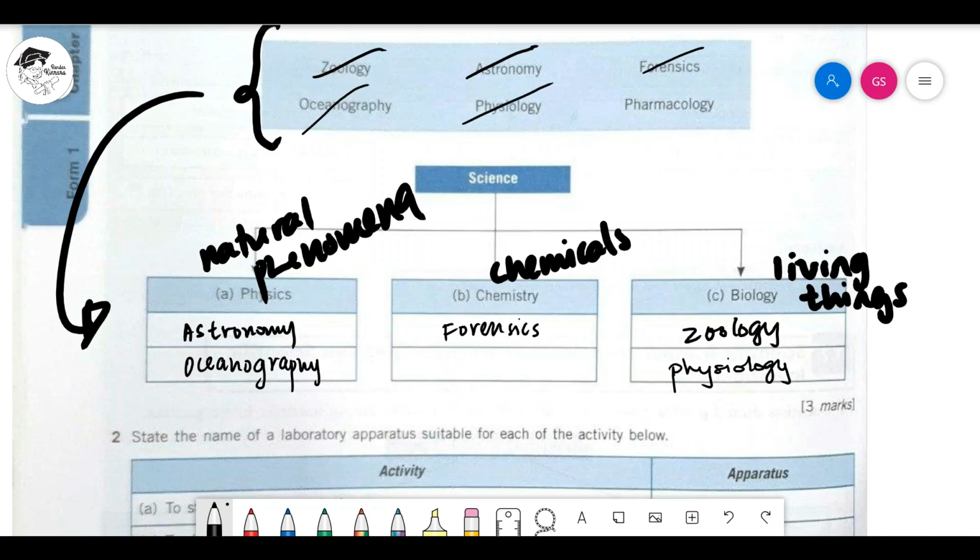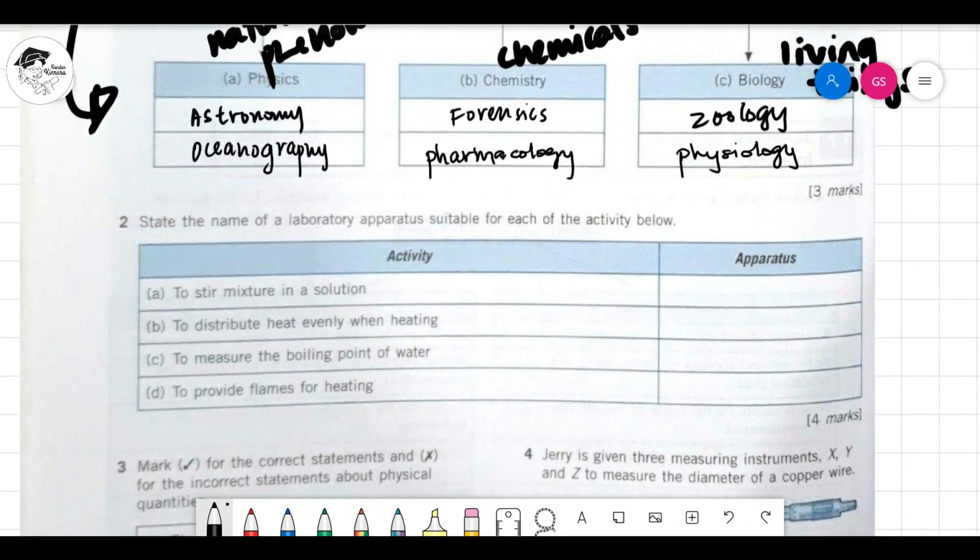After that, pharmacology. Pharmacology is talking about the medicine that the pharmacist can give you at the pharmacy. So it will be chemistry because we are talking about all these medicinal properties. Okay, so that's done. Now, state the name of the laboratory apparatus suitable for each of the activity below.